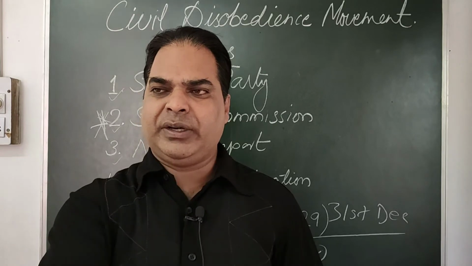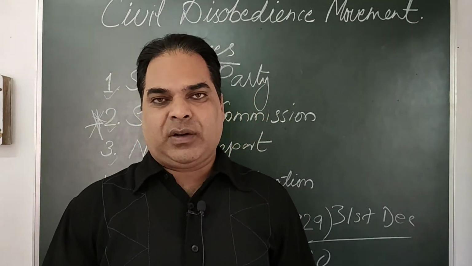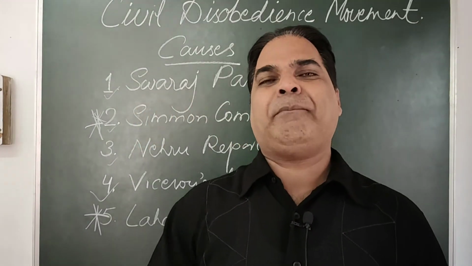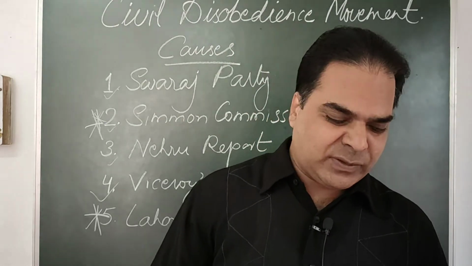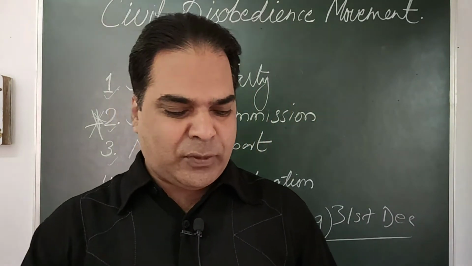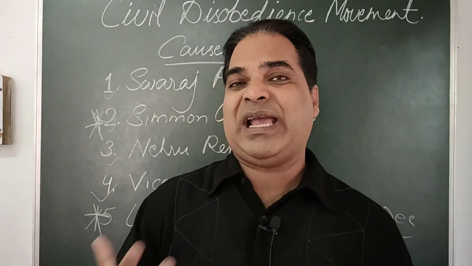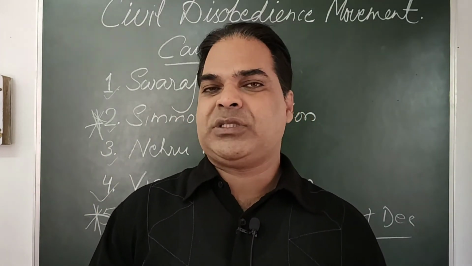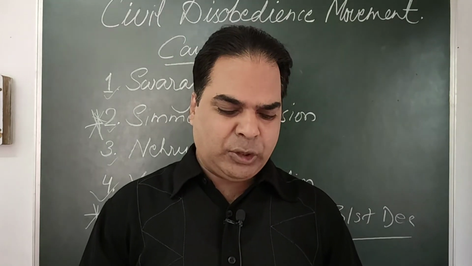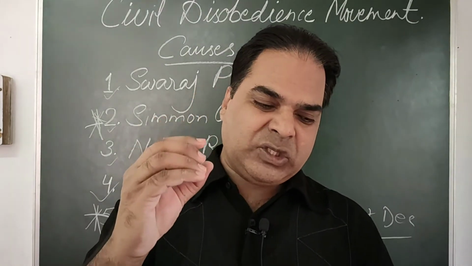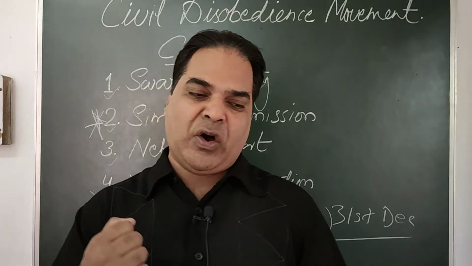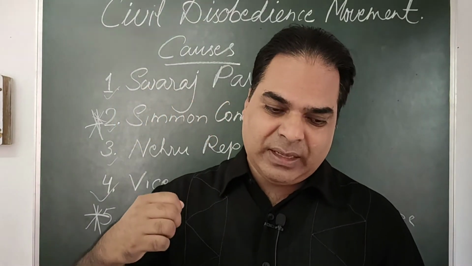Now, what was the impact of the civil disobedience movement? First of all, people might have become silent for a time, but they were not at all subdued. Second, the government was convinced that bold constitutional reforms were now essential.